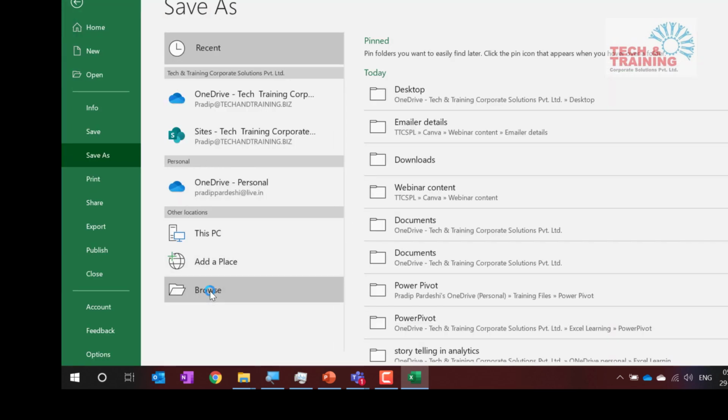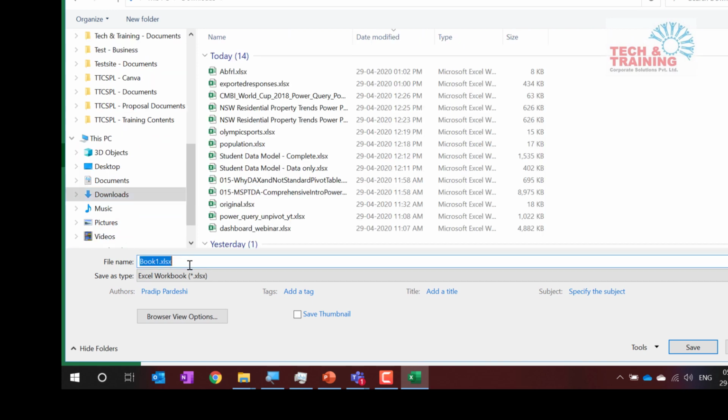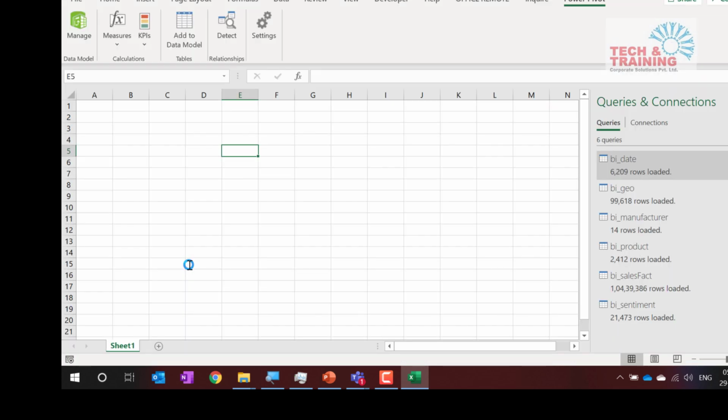Let me show you this data. Can you guess the size of this file? Can anyone guess the size of this file? The original size of the Access file was 770 MB. So the original size of this file was 770 MB. Now let me do something and then I'll show you the size.